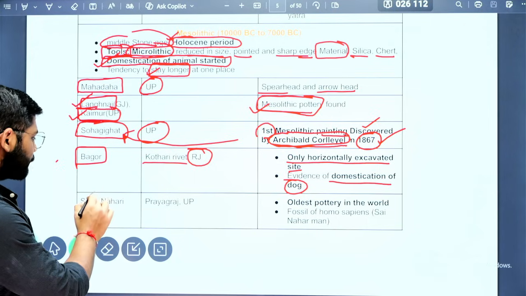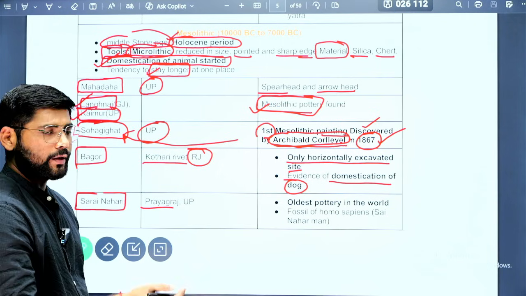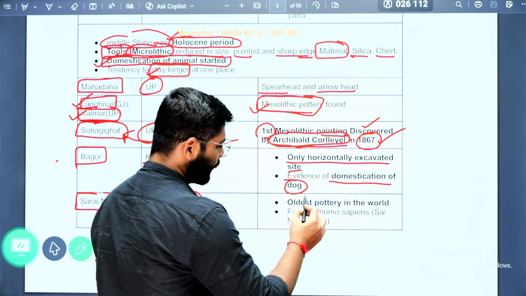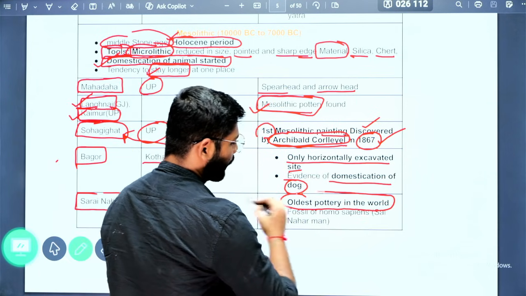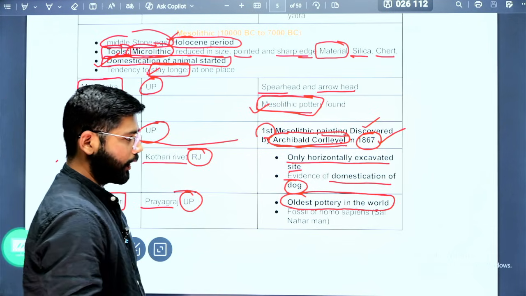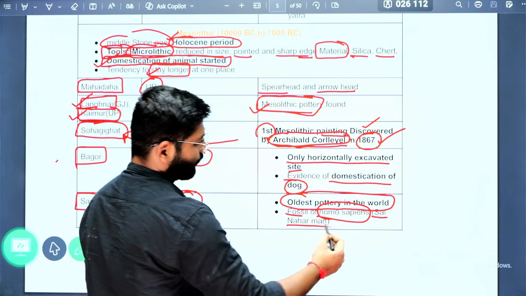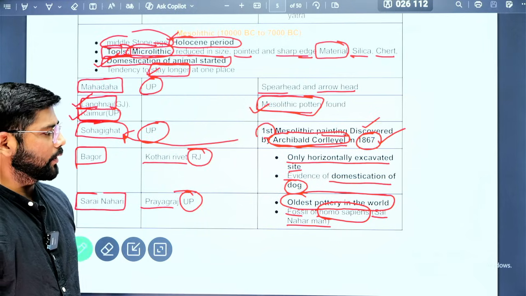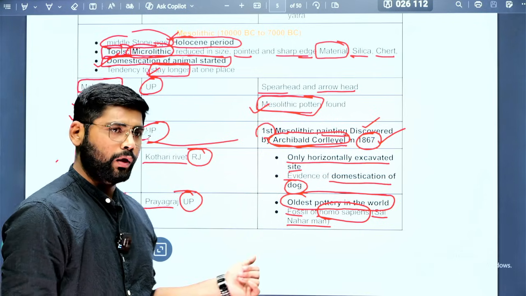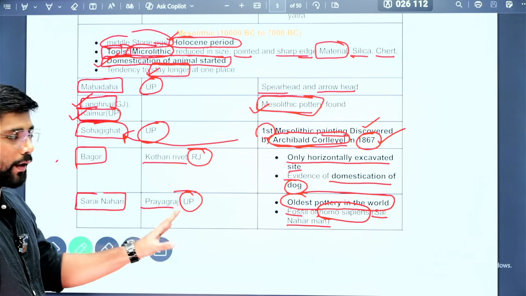Next, Sarai Nahar Rai. This particular site is located near Prayagraj, previously known as Allahabad, in Uttar Pradesh. Here we have found the oldest pottery in the world, and also the fossils of Homo sapiens, known as Sarai Nahar Rai man. So the evidence of Homo sapiens in the Mesolithic period, and the oldest pottery in the world, we have found near Prayagraj in Uttar Pradesh.